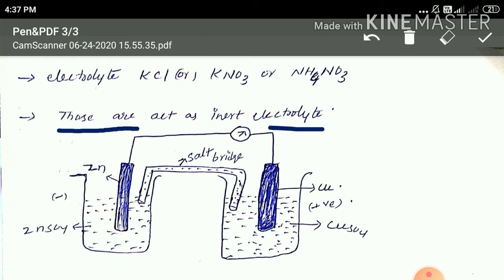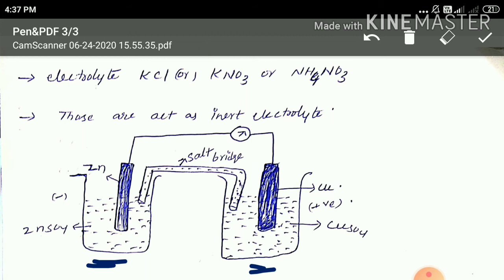So how can we add the salt bridge to these half cells? Like this. This is the oxidation half cell, this is the reduction half cell, and this U-shaped tube, the salt bridge, is filled with some inert electrolytes like KCl or KNO3 or ammonium nitrate.